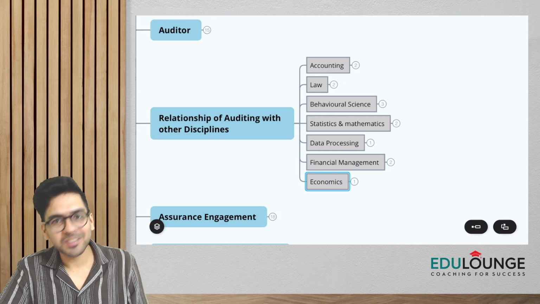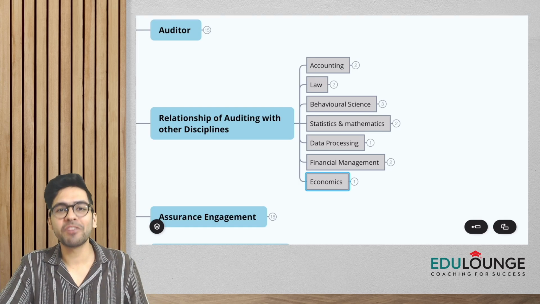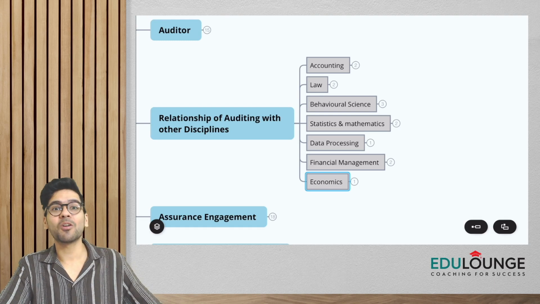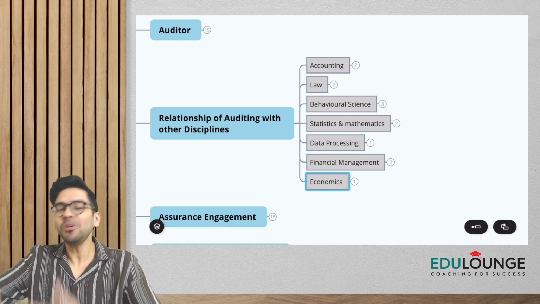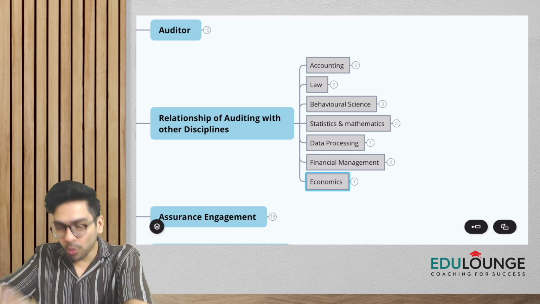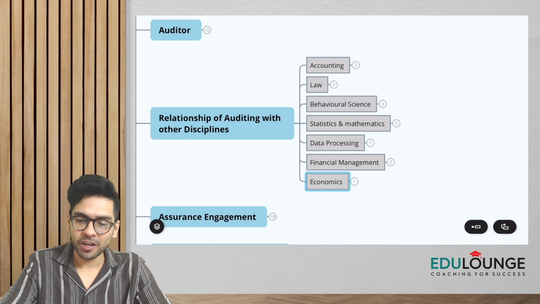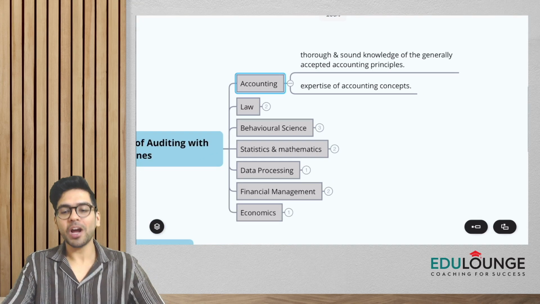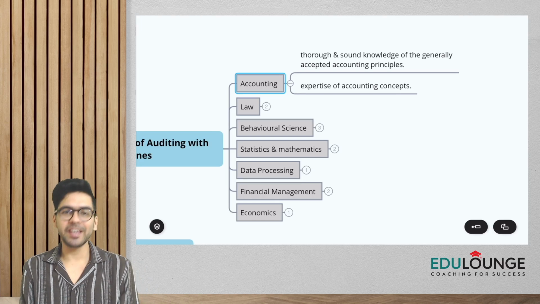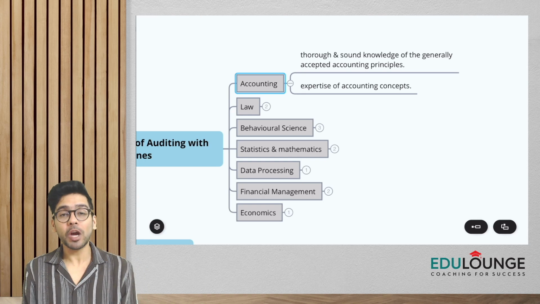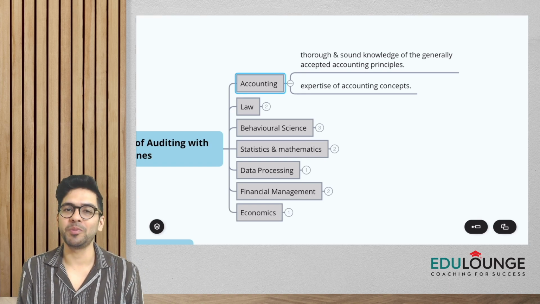Of course, auditing is related to accounting. We have to see whether the financial statements are giving a true and fair view or not, whether the financial statements are made in accordance with AS or not. So you have to have good knowledge of accounting. Then only you'll be able to give an opinion whether the financial statements are giving a true and fair view or not. So when I say accounting, guys, you have to have thorough and sound knowledge of the generally accepted accounting principles, that means AS or Ind AS, etc. And you have to have expertise in the accounting concepts. Then only you will be able to do the audit properly, right?